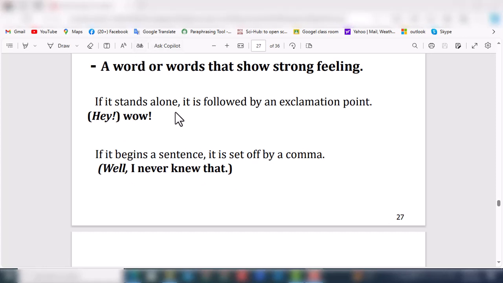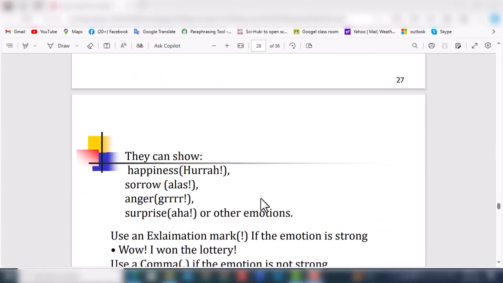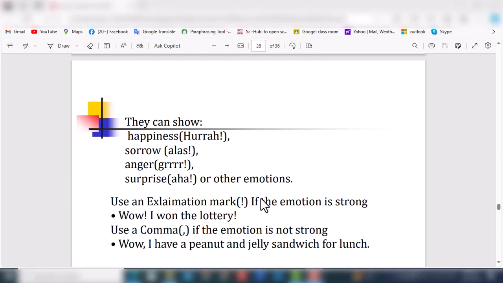If it stands alone, it is followed by an exclamation point. These are the exclamation marks. But if it is set in front of a sentence, like wow, well, it is followed by a comma. They can show happiness, hooray, sorrow, anger, or surprise. In surprise, we can say what, how, wow. These are surprising words. Use exclamation marks if the emotion is strong.